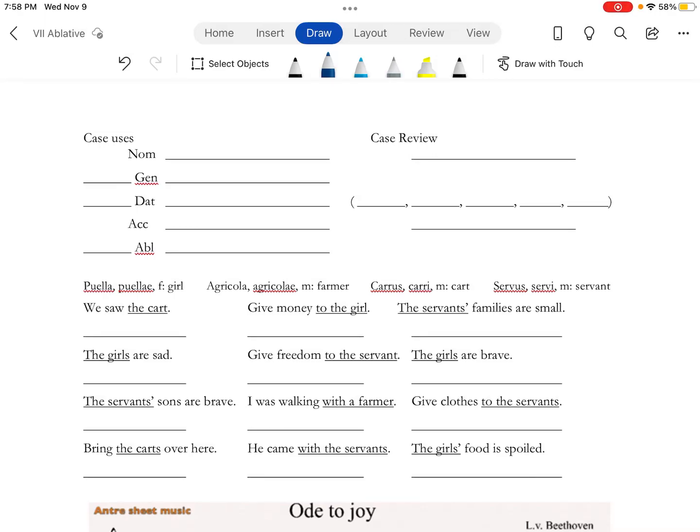What is happening, guys? We're in part 2 of lesson 7, ablative, and we got a treat for you, me singing. Unless you don't want to hear me singing, then that won't be a treat for you. We're going to review cases because we got 5 of them now.